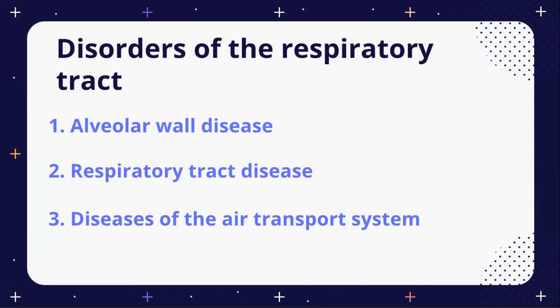The example number two is tuberculosis. It is a disease caused by bacilli, which result in nodules on the alveolar wall.